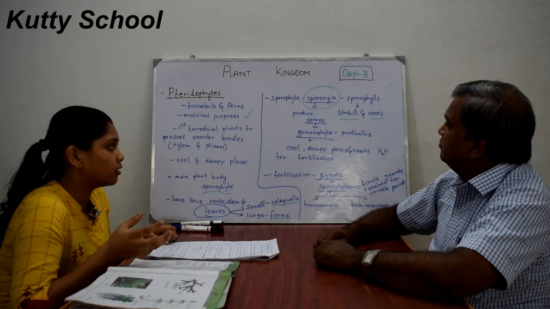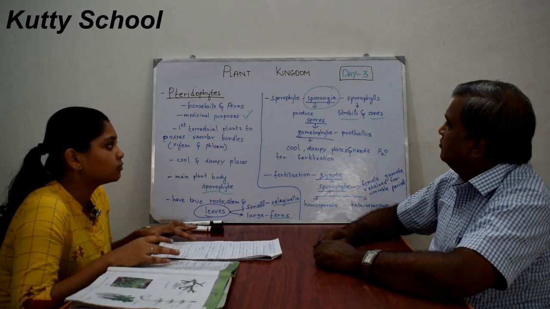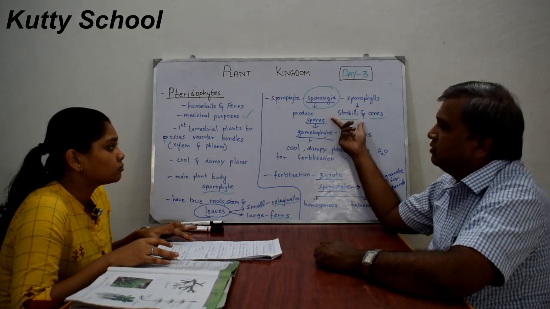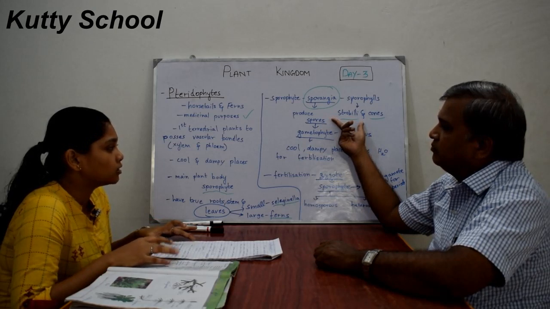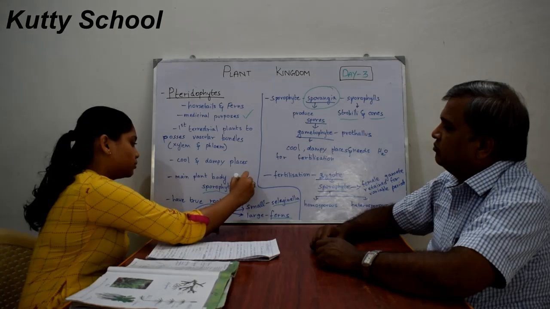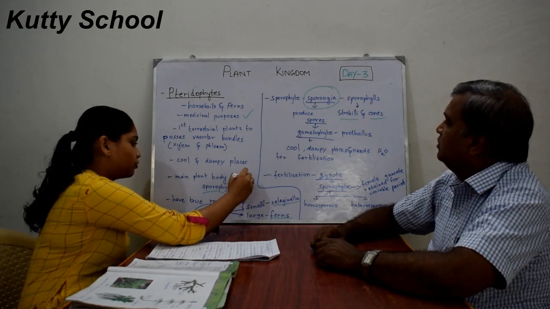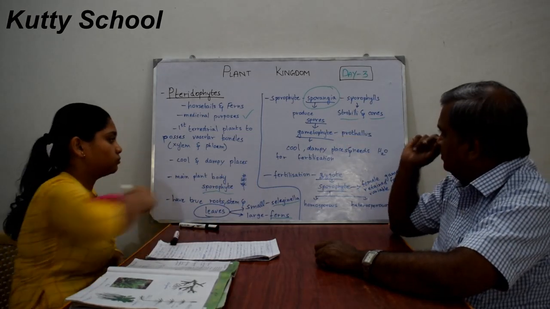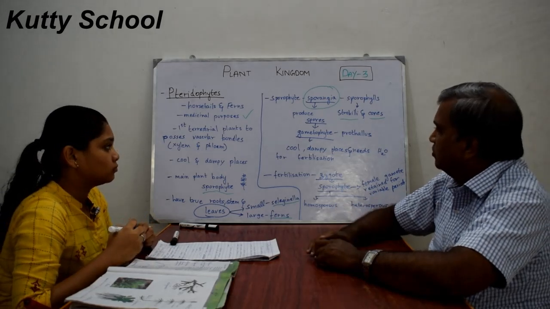A strobilus is a structure of sporophylls which bears sporangia, and a cone is a normal cone.